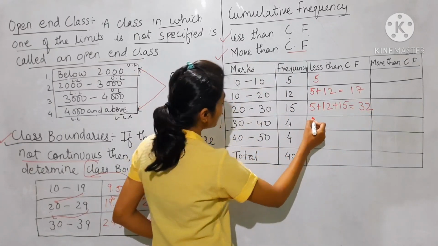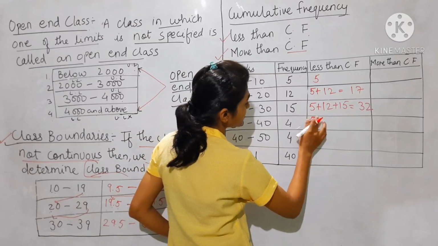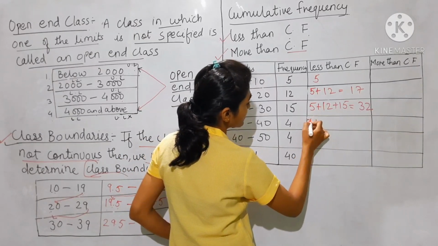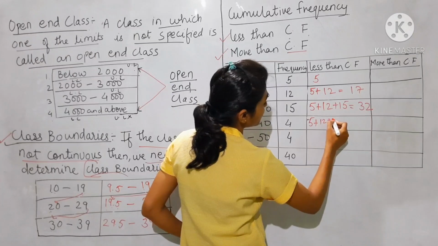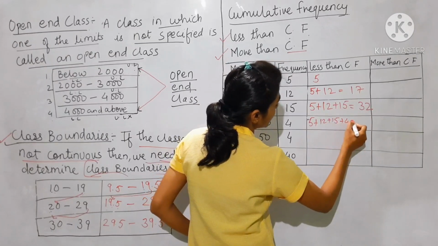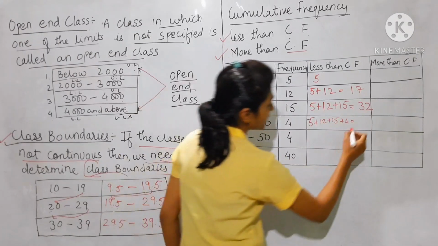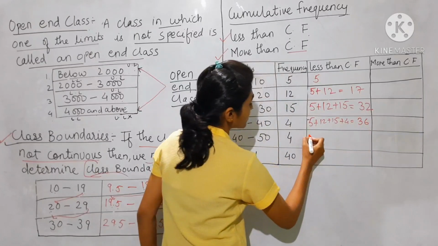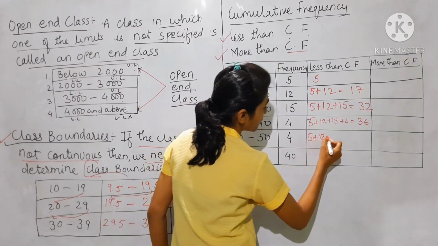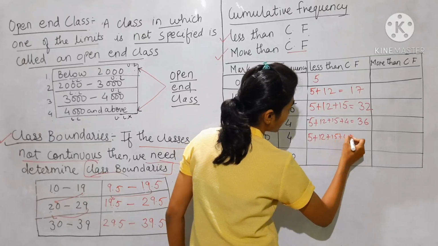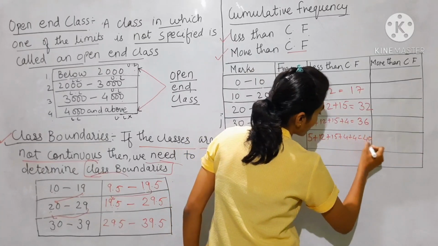Then for the fourth class, 5 plus 12 plus 15 plus 4 equals 36. For the last class, 5 plus 12 plus 15 plus 4 plus 4 equals 40.